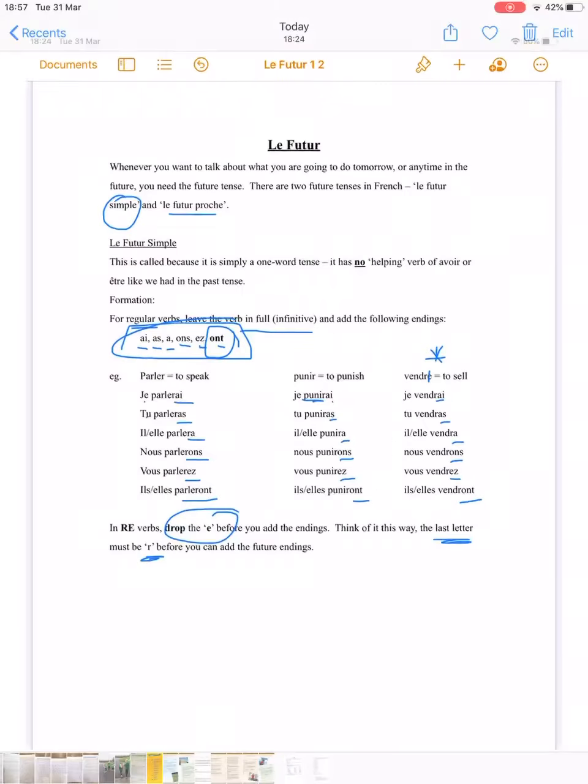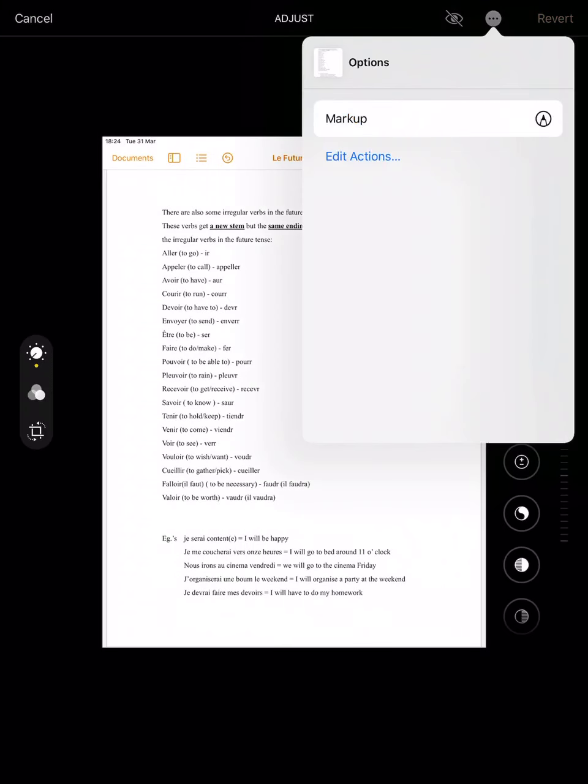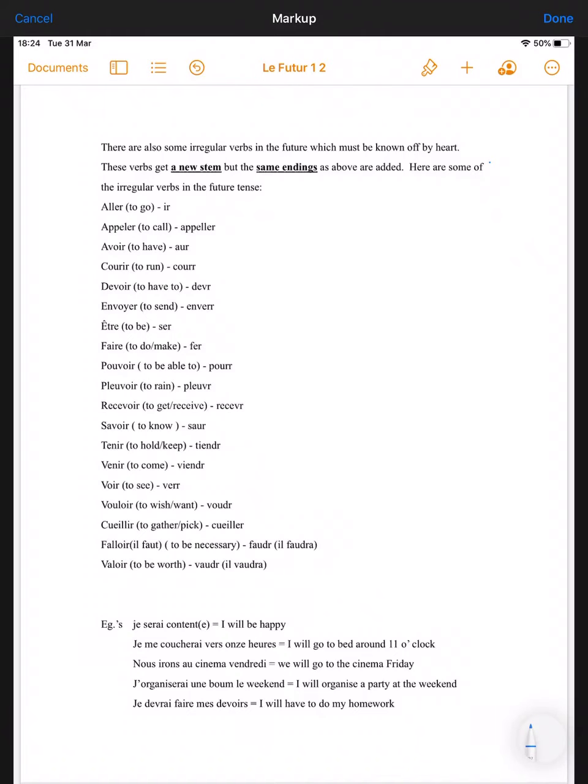Now for the irregular verbs, again, there isn't a very long list. They're listed here for you on this page. They need to be learned off by heart. With the irregular verbs, they do not stay in their infinitive form. So you don't leave these ones in full. They get a new stem, but the same endings that we were just talking about are added on to the new stem. Okay, so there is only one set of endings for this tense.